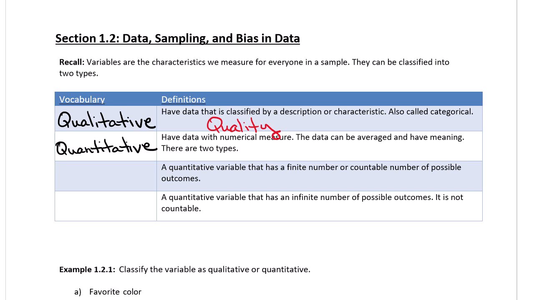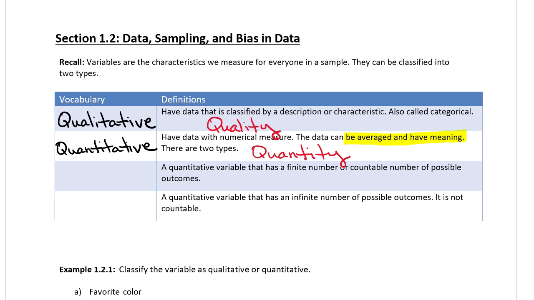The second type is called quantitative. So think of the first part of that word as well, quantity. So quantitative variables have data with a numerical measure, but even more importantly, those numbers must be able to be averaged and have meaning. That's a hint that there are some variables that might be numerical, but not quantitative. Things that you can average would be things like height, weight, things that you can measure, income.